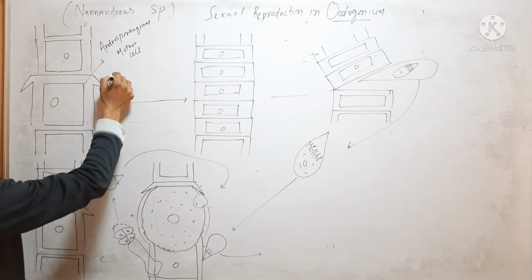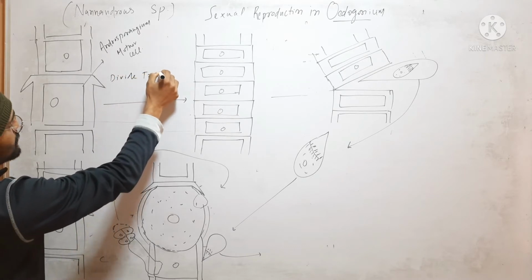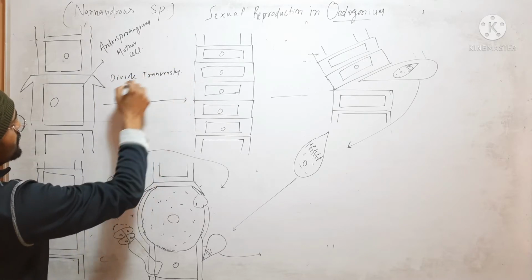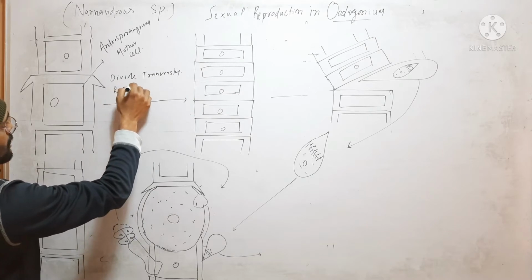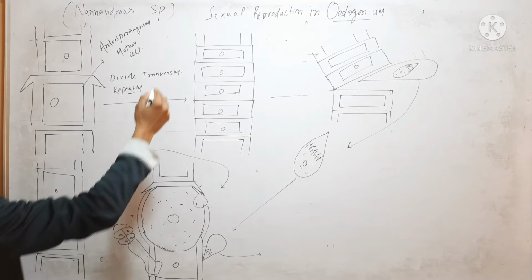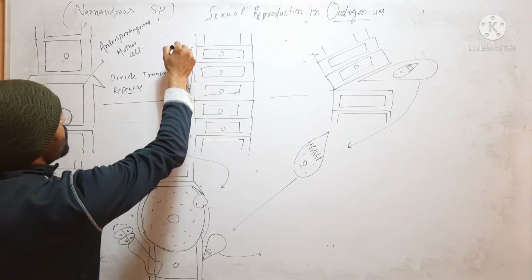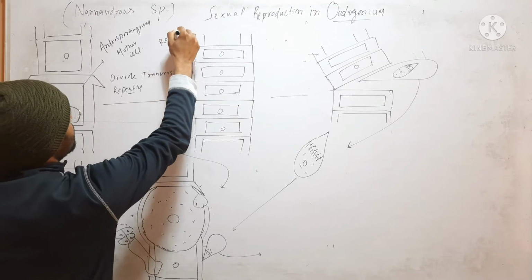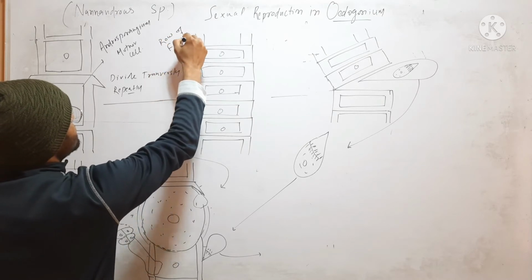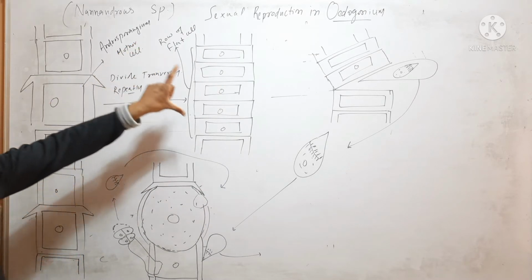It will divide transversely, repeatedly, and form a row of flat cells.